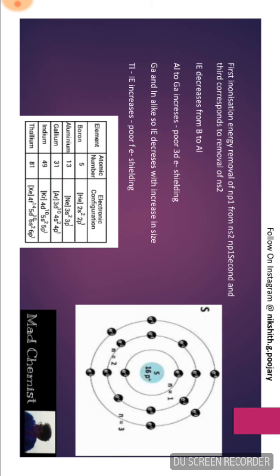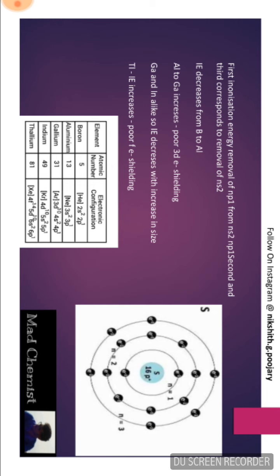The first ionization energy of these elements corresponds to the removal of the np1 electron from the ns2 np1 configuration. The second and the third ionization energies correspond to the removal of ns2 electrons. The sum of the three ionization energies of boron is high compared to that of other elements of the group.